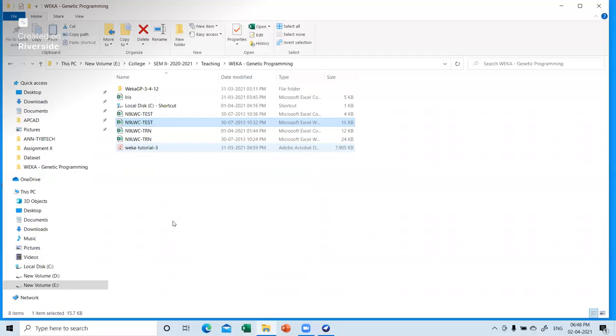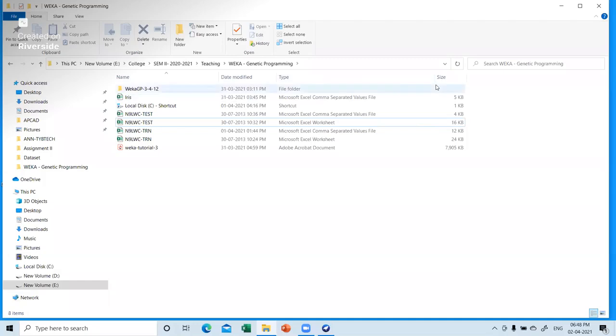So this is done. I have made two sheets ready here. One is training, the next is testing. I hope this is clear to you. If you can see here, I'll show you everything. It is a Microsoft Excel comma separated values file, which means it is saved in CSV format. Now let me close this.